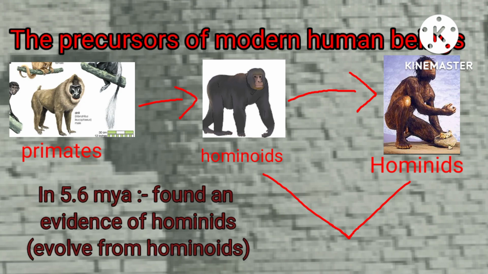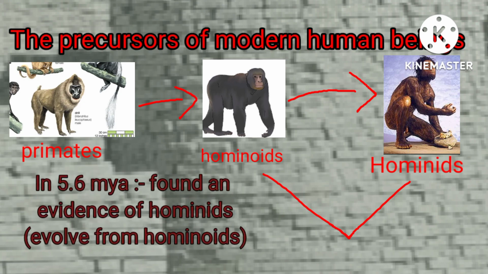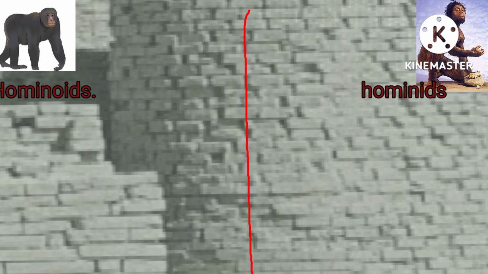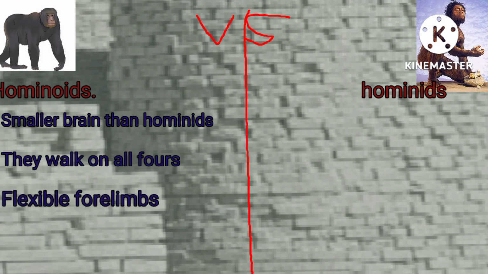As we know, hominids evolved from hominoids, so they have certain similarities and also some differences. So now let's talk about the differences between hominoids and hominids. Hominoids have a smaller brain than hominids. They walk on all fours. They have flexible forelimbs. They were found 24 million years ago.